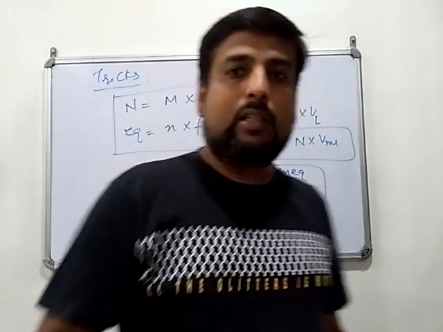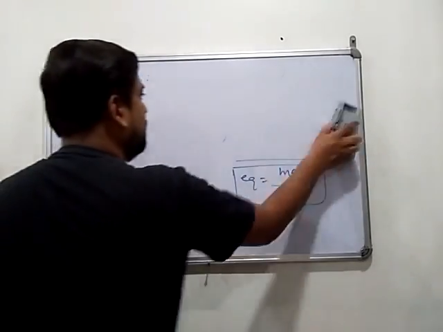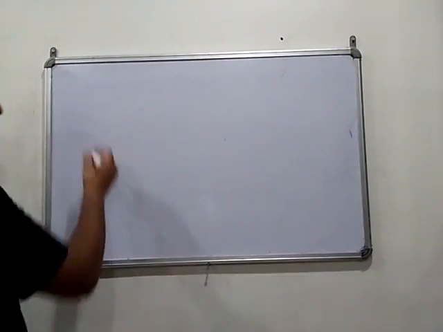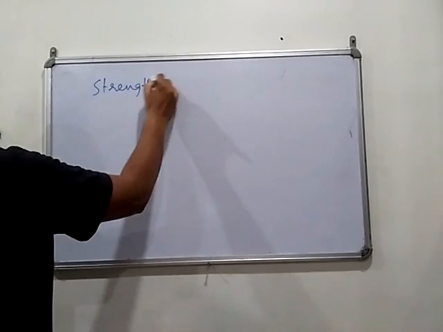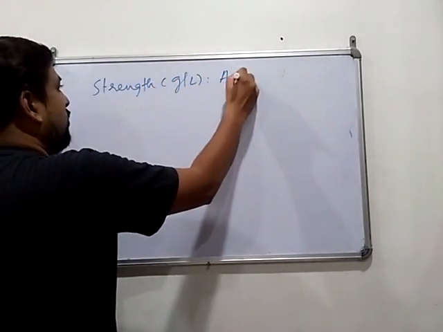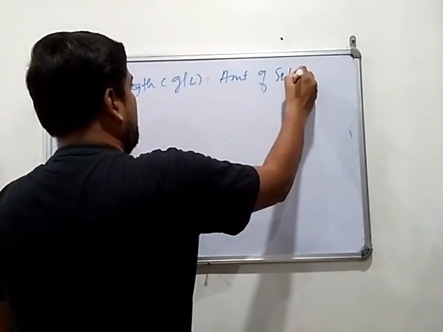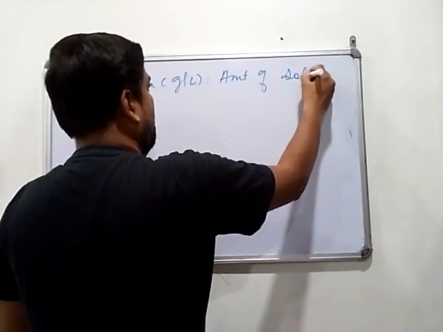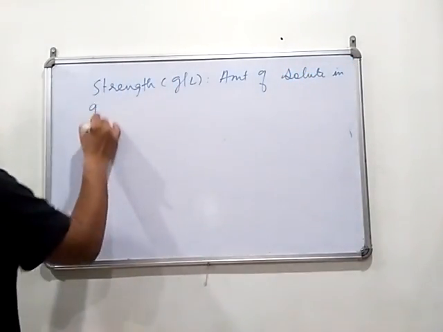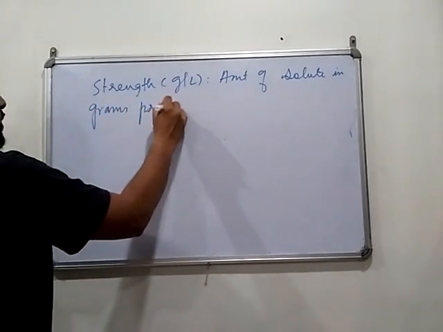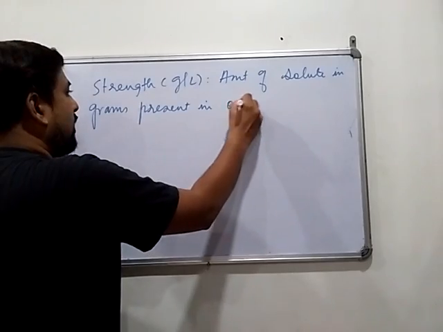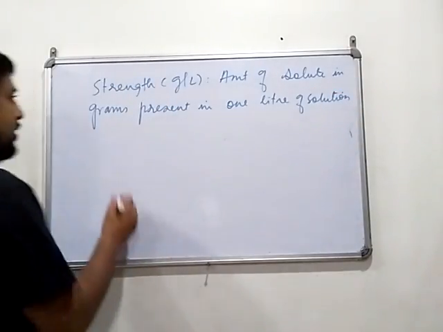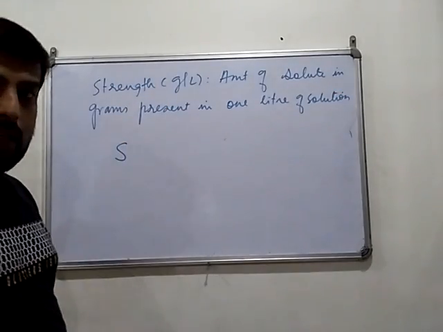Now one term is left that we'll discuss here. Strength. Strength is also one of the concentration terms. Strength in gram per liter is the amount of solute in grams present in 1 liter of solution, and it is denoted by capital S. Okay, capital S, strength.